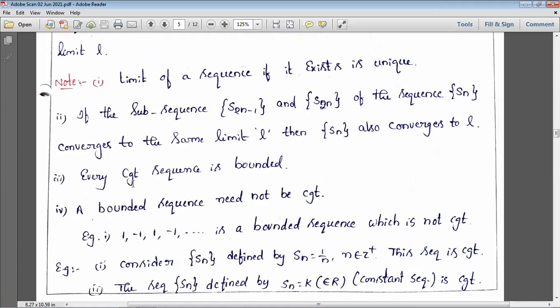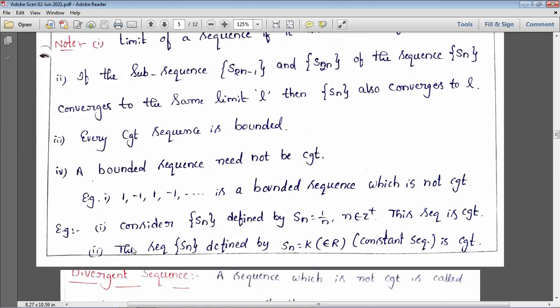And next, every convergent sequence is bounded. It means that if a sequence is convergent, obviously it is bounded, but the converse need not be true. The converse means a bounded sequence need not be convergent. If a sequence is convergent, it is bounded, but a bounded sequence may not be convergent. For that, they give an example. See here, 1, minus 1, 1, minus 1 is a bounded sequence, right? Bounded below by minus 1 and bounded above by 1, but it is not convergent.